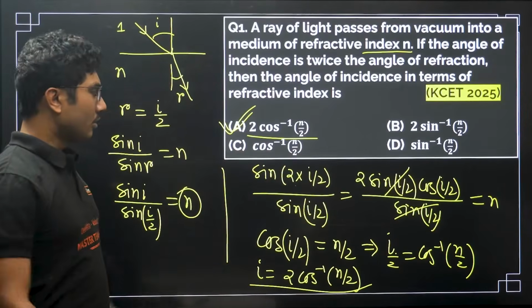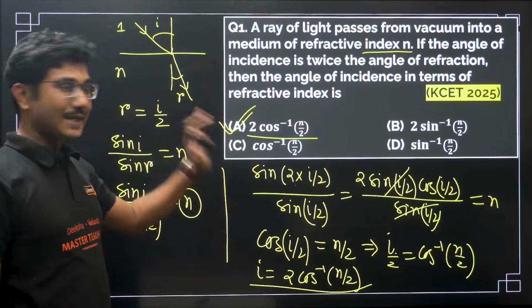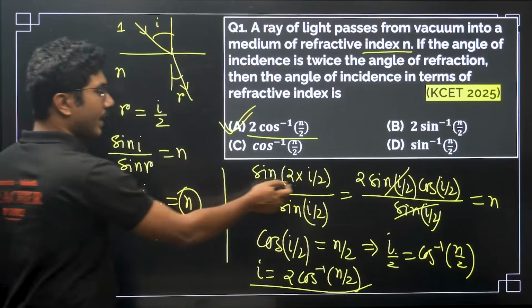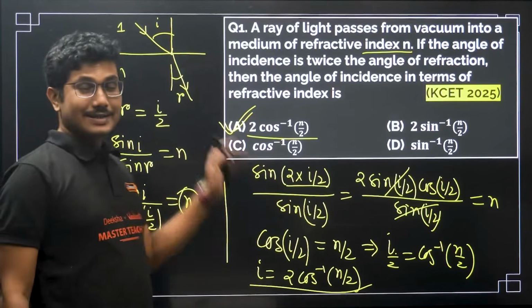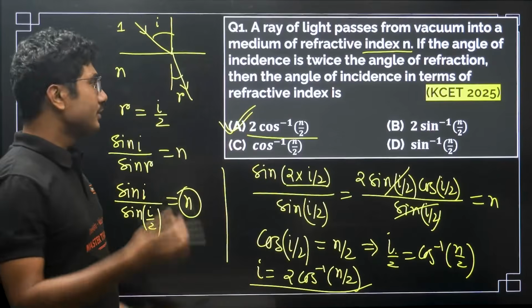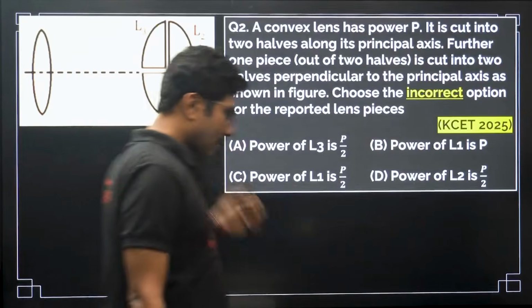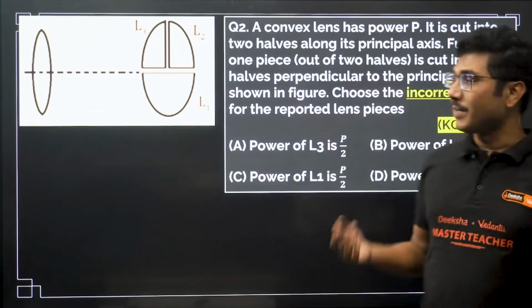Okay, no shortcut, everything is mathematics, and it is very simple mathematics. Only trick is you have to divide this angle and write this like 2 into I by 2. So this is a very old trick of the book. So if you know that, you can solve this. Now this is a common question. I have discussed this in my lecture.